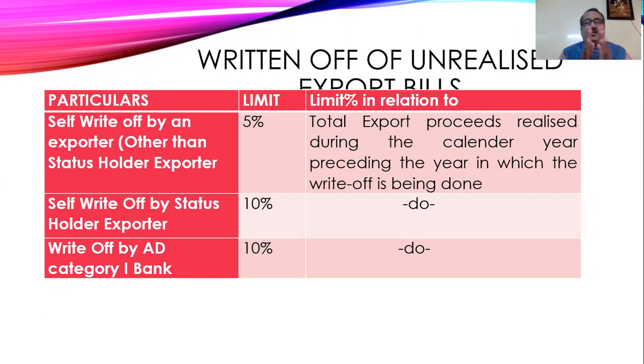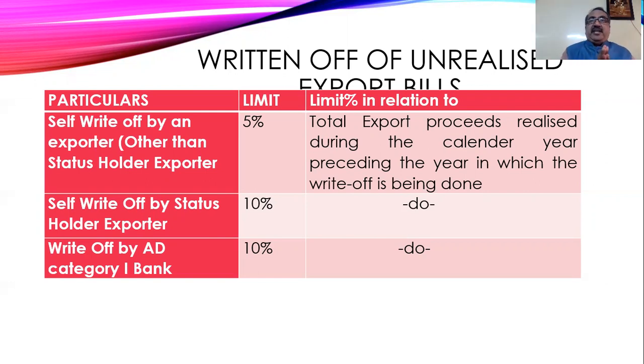So they have divided the thing into two. If the export is done by the exporter, the exporter himself can write off the outstanding balance to the tune of 5%.